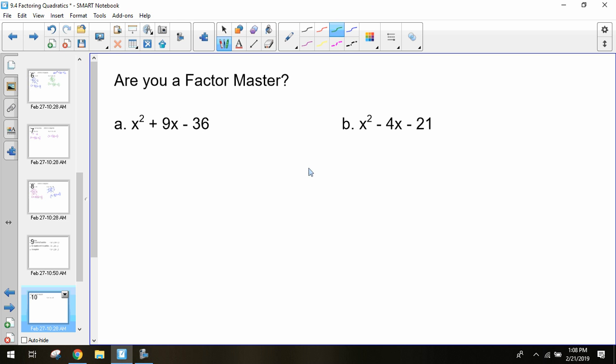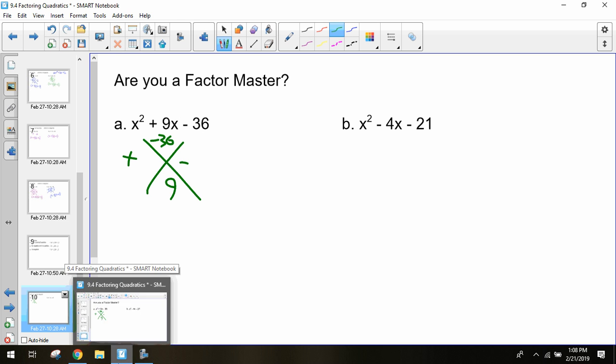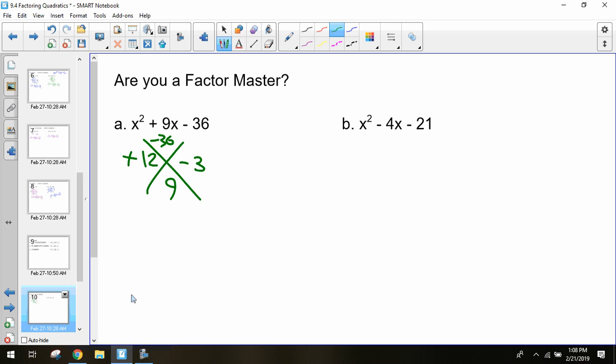All right. Let's quickly talk about these. Two numbers that multiply to get negative 36 and add to get 9. C is negative, so we can think, oh, I know my solution, one has to be positive, one has to be negative. So what did we come up with for two solutions? 12 and 3. So positive 12 and negative 3. Good.